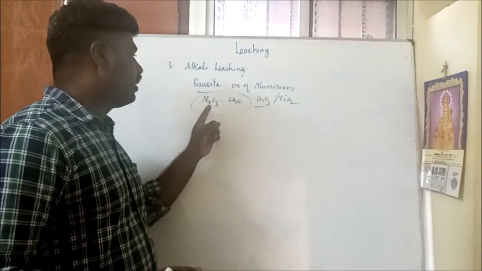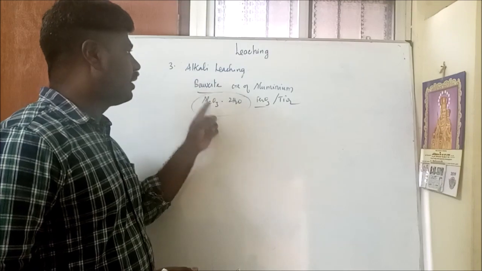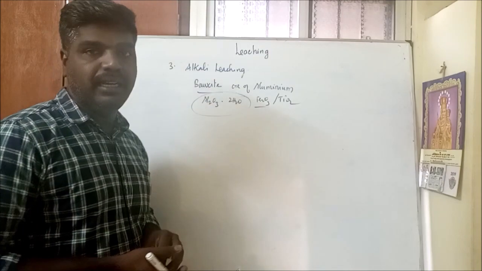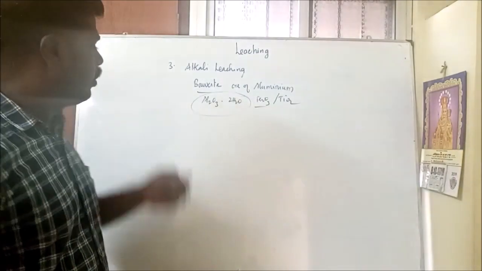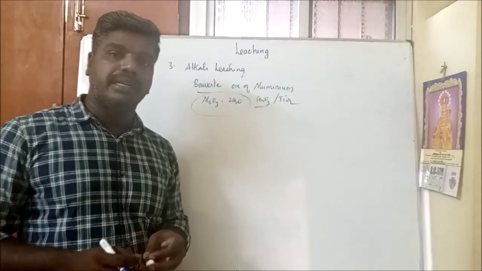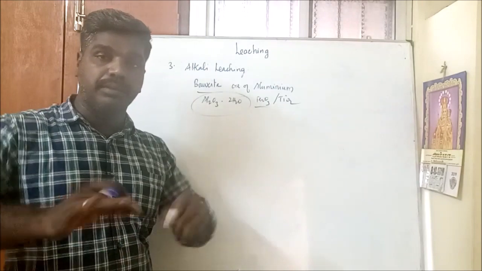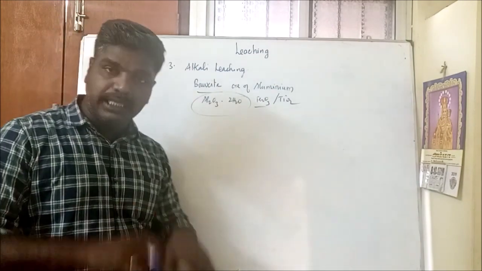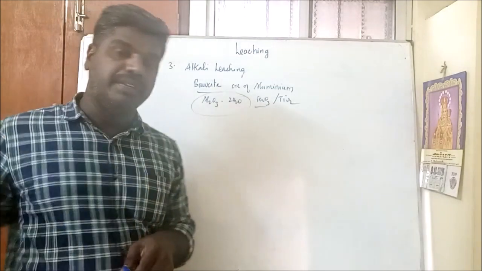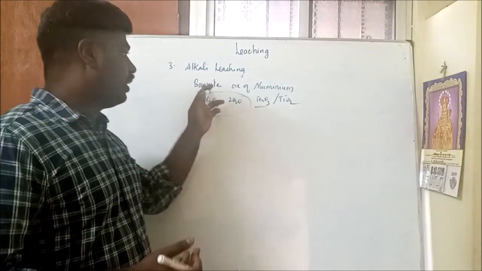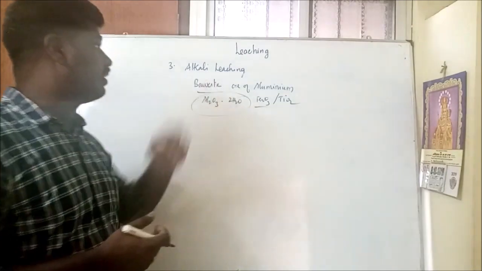So we take the bauxite ore and mix it with a solvent like alkali, sodium carbonate or sodium hydroxide. The metal reacts with the sodium hydroxide or sodium carbonate, forming a soluble salt. The impurities are insoluble, so we can easily remove them from the soluble salt and easily recover the required aluminum. This method is called what?